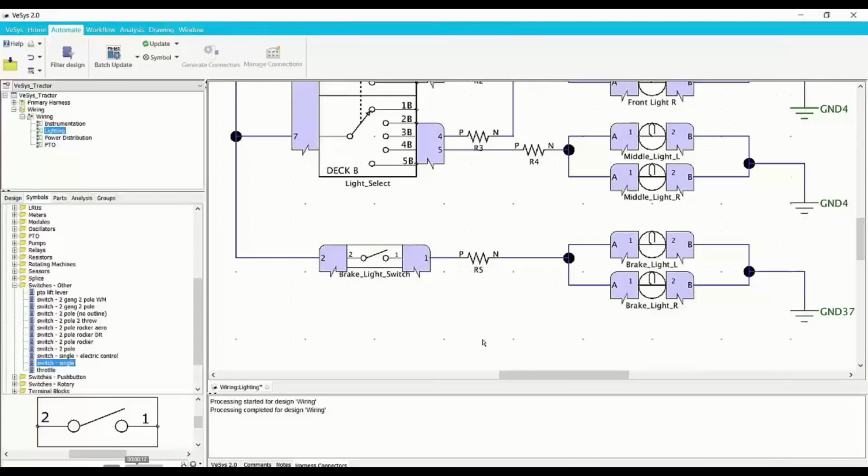The designer outlines the desired behavior of the components in question. In this demo, for example, it's the light select switch. Based on the position of the switch, different groups of lights are desired to be on. For example, in position 3, the warning lights and the front lights are supposed to be on.